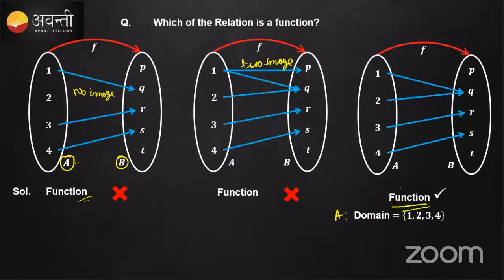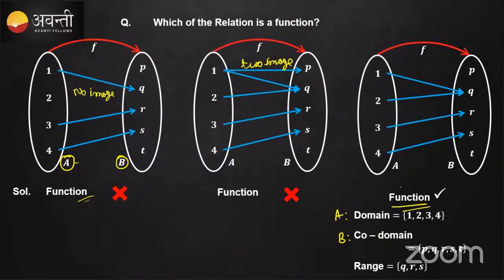Correct. So similarly, tell me what is codomain. Codomain and range you need to tell me. Codomain is the set B, Abhishek is telling, that's right. So codomain, you take it from the set B. All the elements in set B will be considered as the codomain. So we'll consider P, Q, R, S, and T as the codomain.